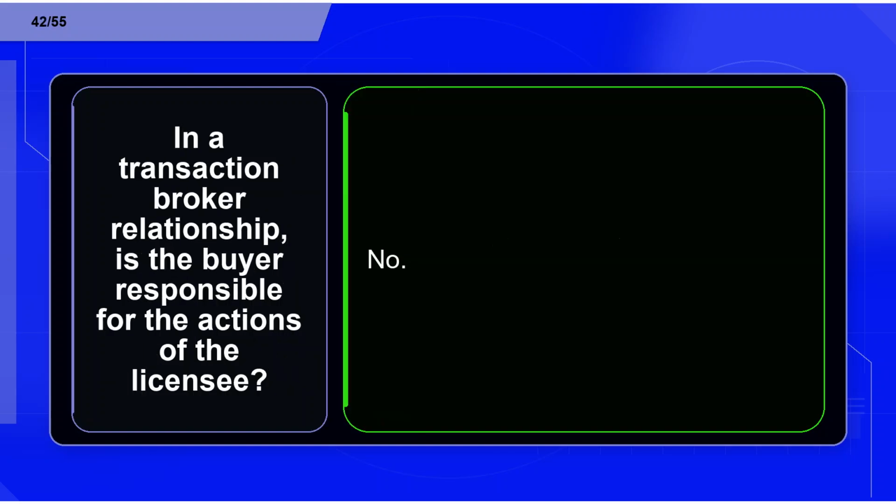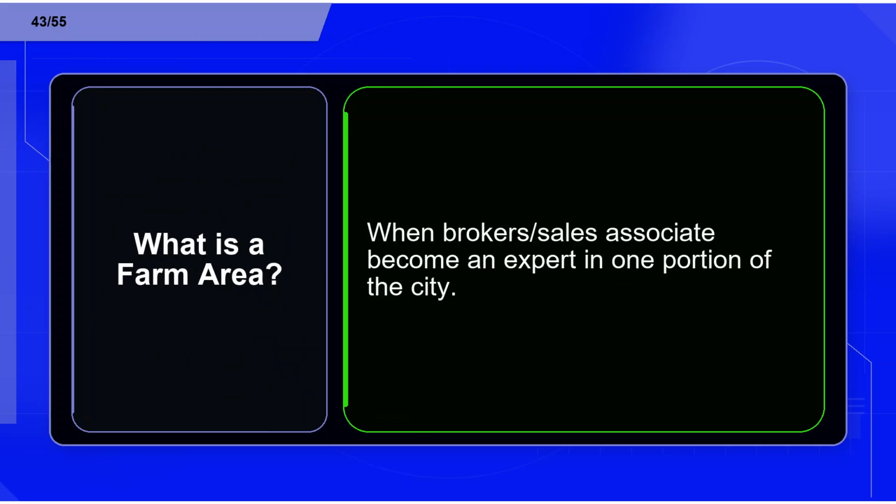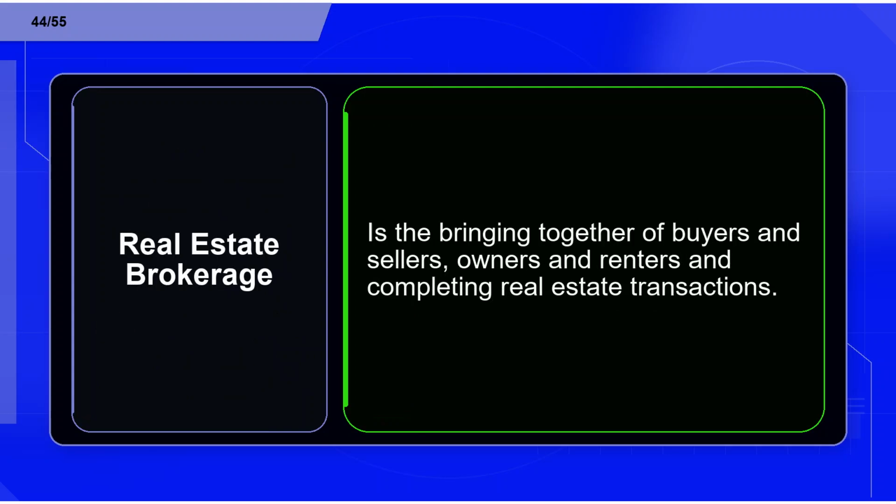Flashcard 42. Term: in a transaction broker relationship, is the buyer responsible for the actions of the licensee? Definition: no. Flashcard 43. Term: what is a farm area? Definition: when a broker or sales associate becomes an expert in one portion of the city. Flashcard 44. Term: real estate brokerage. Definition: the bringing together of buyers and sellers, owners and renters, and completing real estate transactions.